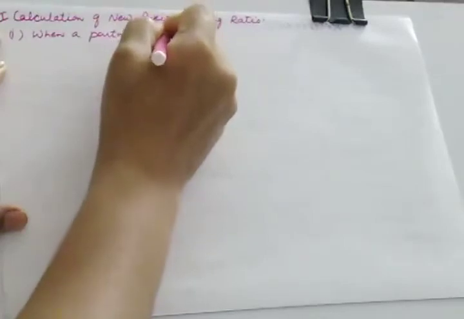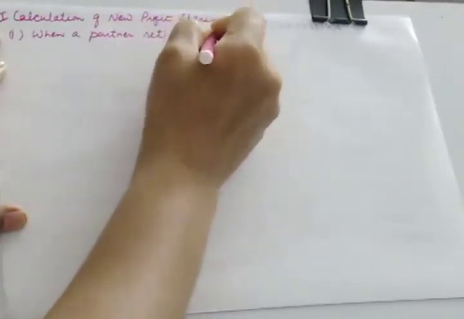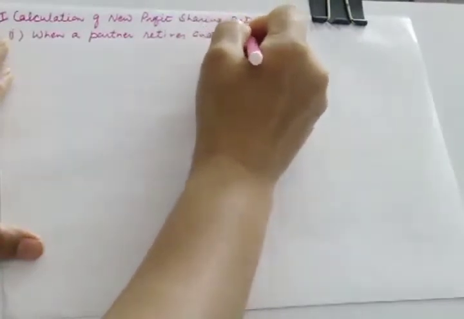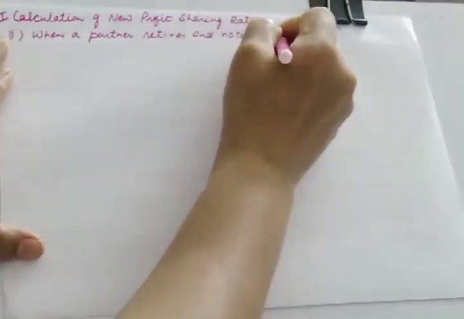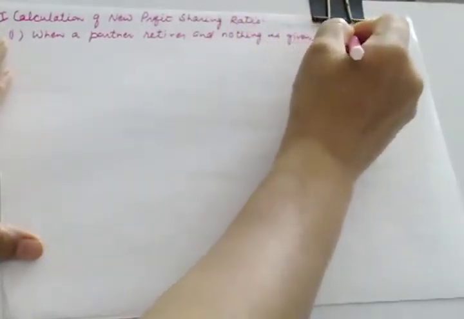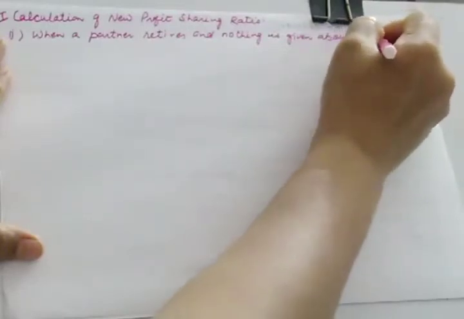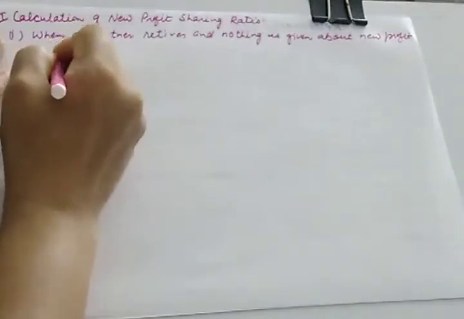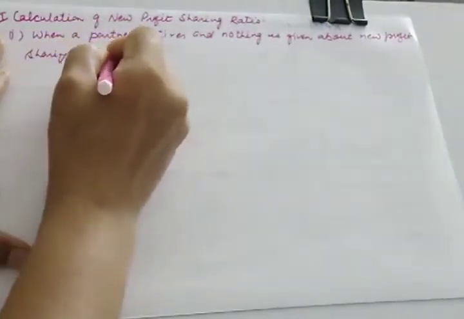In this first case, a partner retires and nothing is given about the new profit sharing ratio.